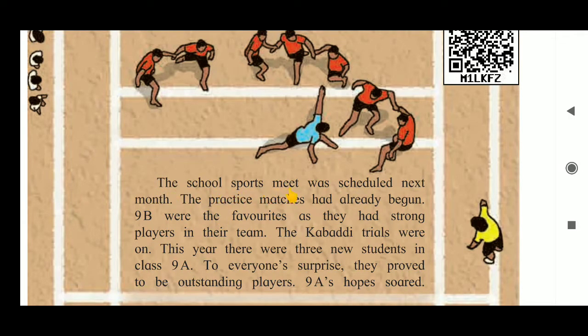The school sports meet was scheduled next month. Sports meet means an event where sports competitions are held, and scheduled means arranged, planned. In our school also there are sports. On that sports meet day, various sports were played, some outdoor games and some indoor games.